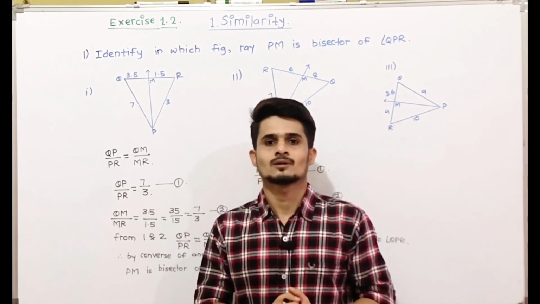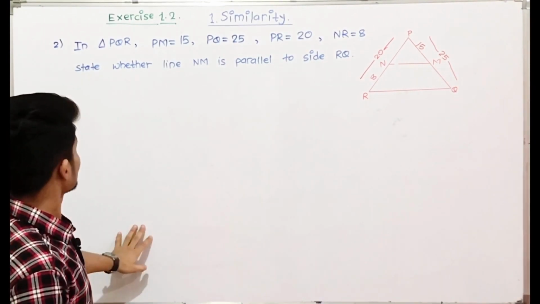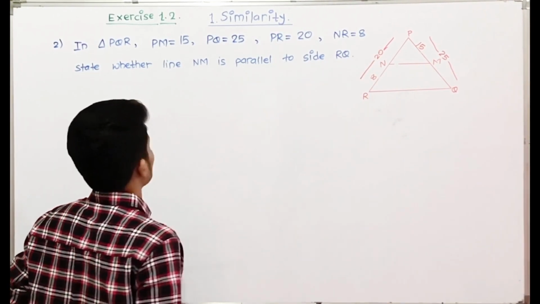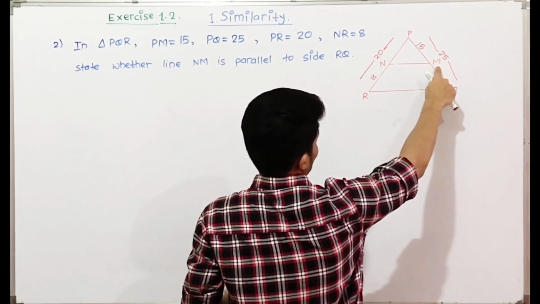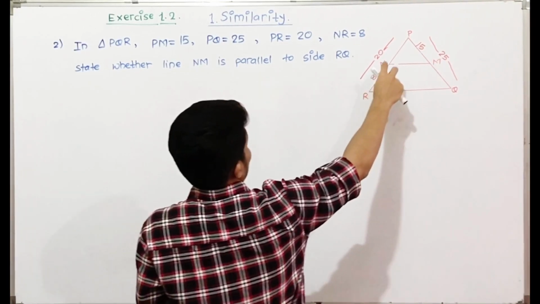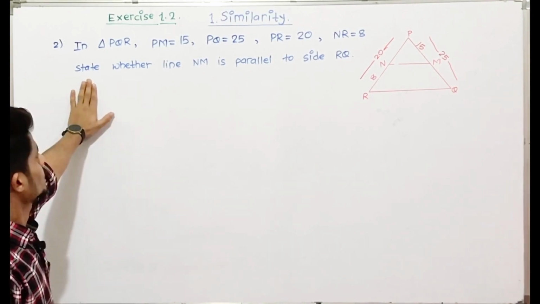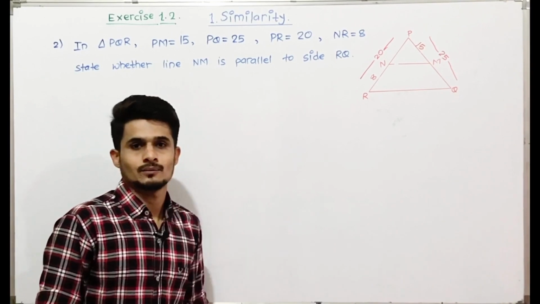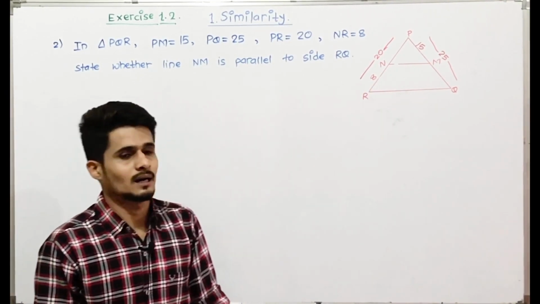So now we'll start with question number 2. In this question we have triangle PQR. We have the value of PM as 15, PQ 25, PR 20 and NR is 8. State whether line NM is parallel to side RQ. We just have to check whether the line NM is parallel to RQ.